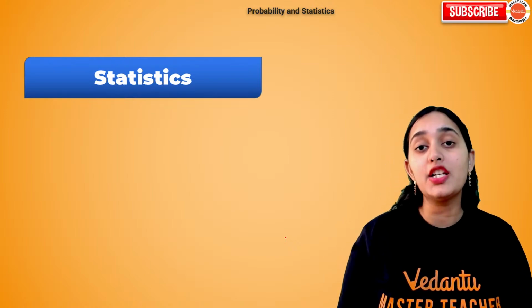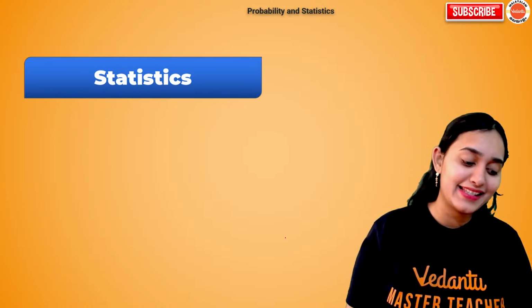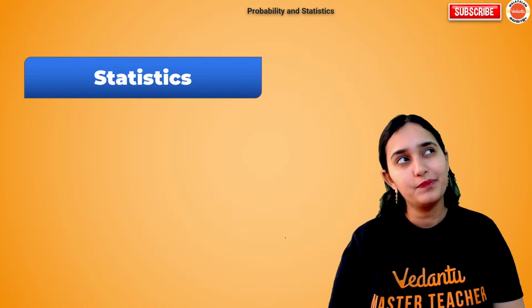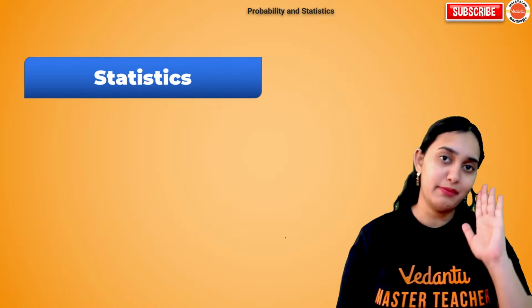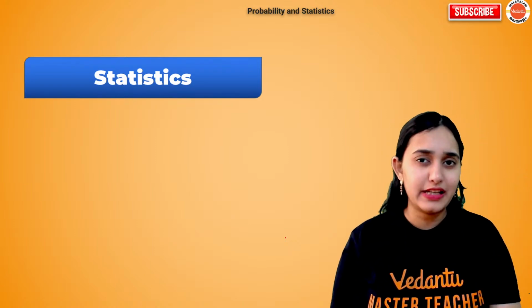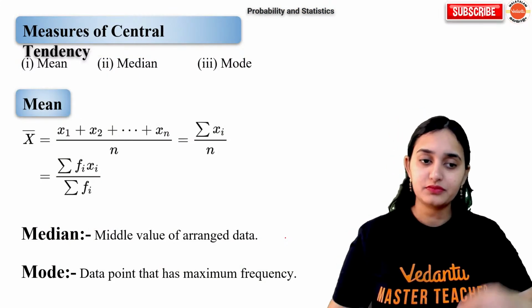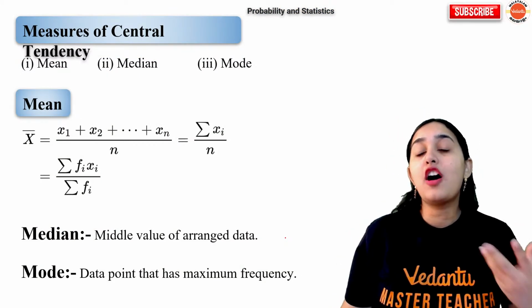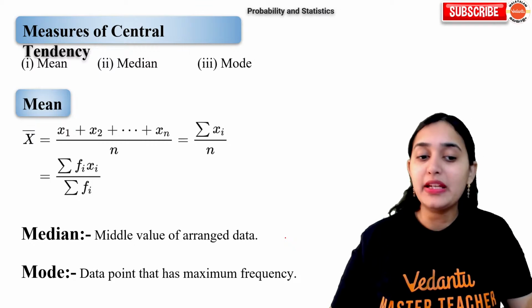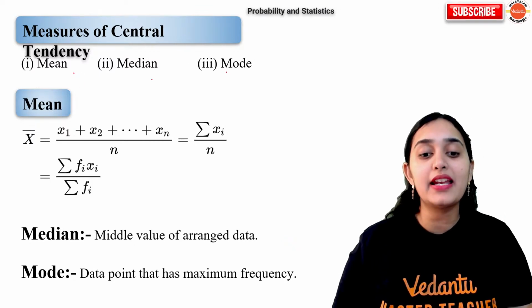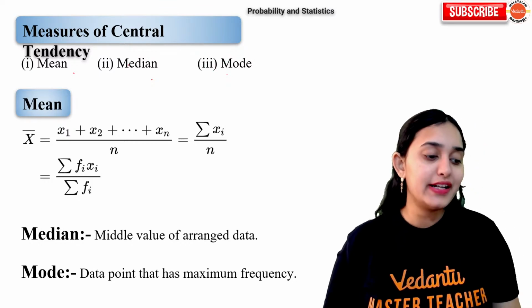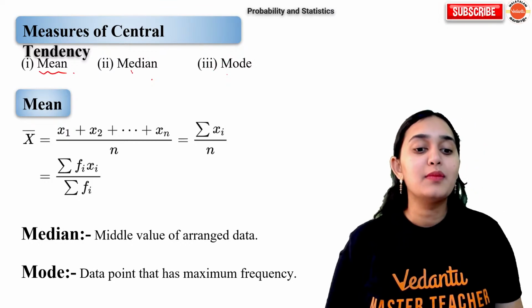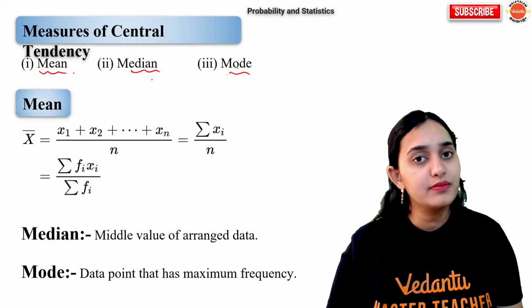Alright, moving on to statistics. Now statistics is an easy chapter. It is almost always formula based. So let's look at the formulas. Number 1, the measures of central tendency. How many of you know about mean, median and mode? How many of you are confident about mean, median and mode?